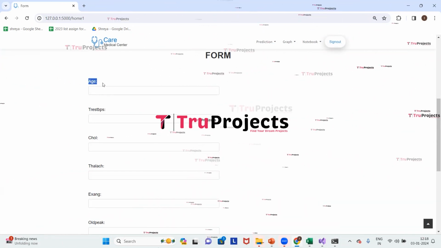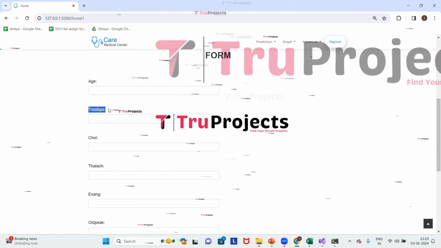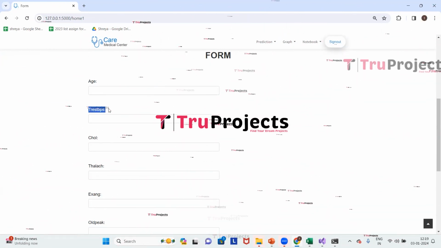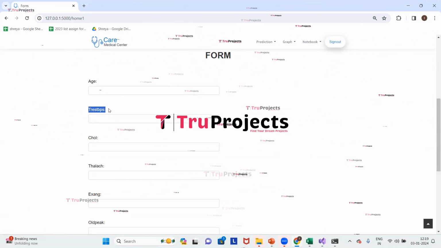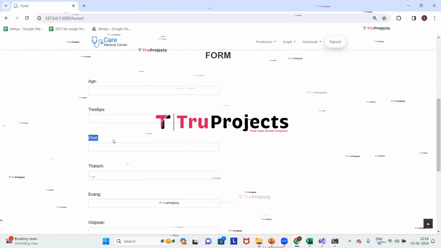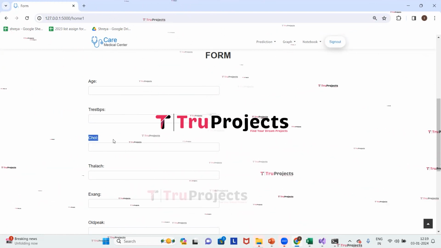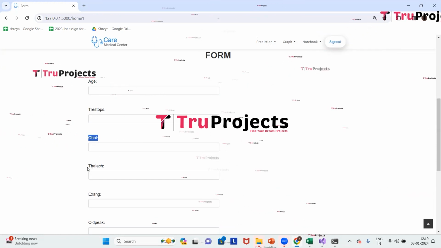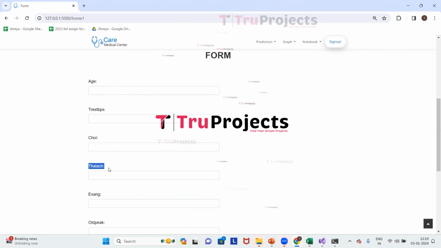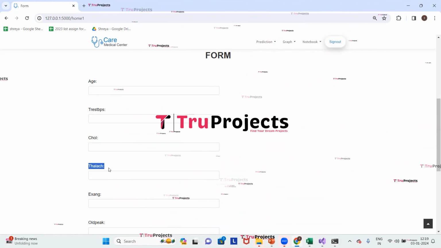Here we have age, which is the age of an individual person. The next one is rest BPS, which is resting blood pressure. Resting blood pressure is in mmHg, a key cardiovascular health indicator. The next one is chol, which is serum cholesterol. It is the level in mg/dl, assessing heart disease risk. The next one is thalach, which is maximum heart rate achieved.